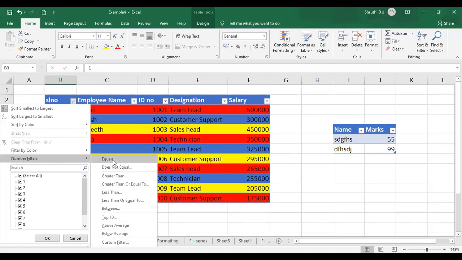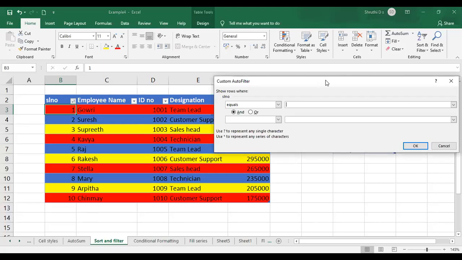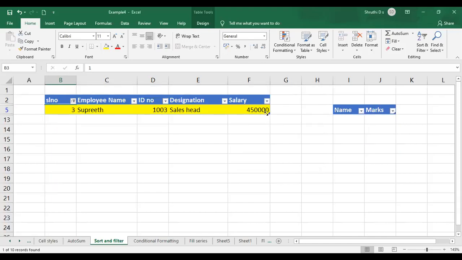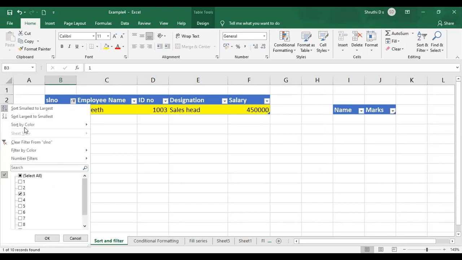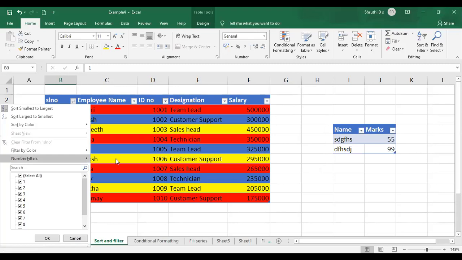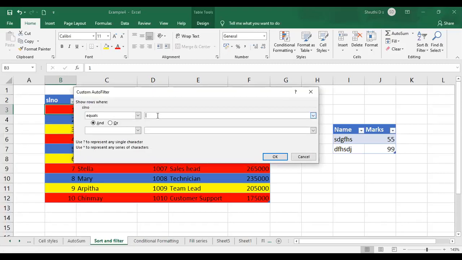Number filters, I'll select equals there, and a particular dialog box will appear for you, in which it says equals. I just want to view the column details of 3 and I'll click on OK. See, the SL number with 3 will be appearing for you. Only that particular row will appear. If you want more, click on the clear filter option and it comes back. So what did I do? Go to the filter option, number filters, go to equals, and you can just give a number over there.